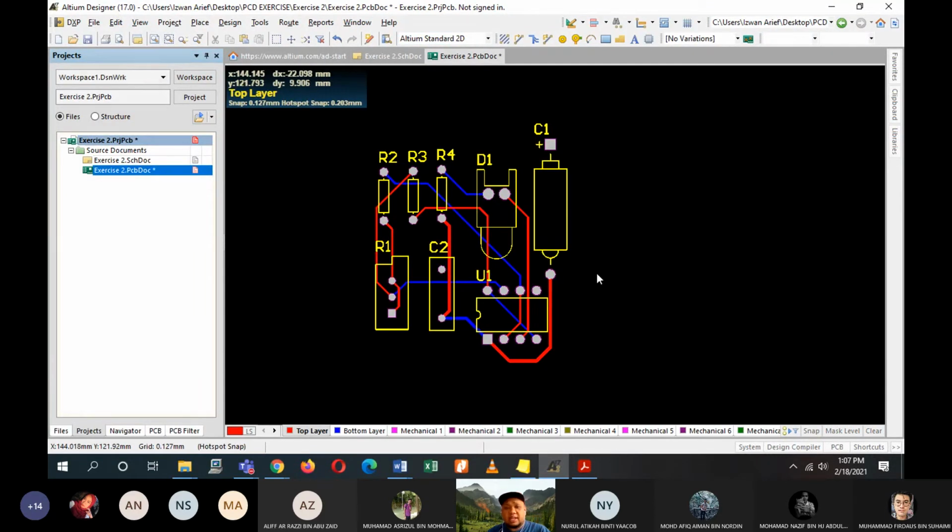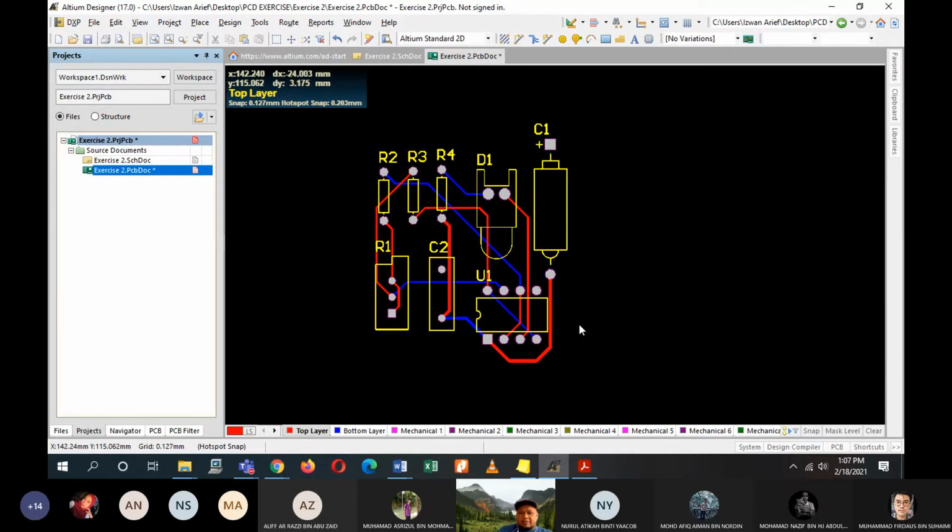Okay, so once you have this, then you can start to design your PCB on your PCB board. You can cut them, you can drill the holes, and then you can place all the components, solder, and then you can do the next steps of designing your project lah. Okay, that is for your final year project later on lah.